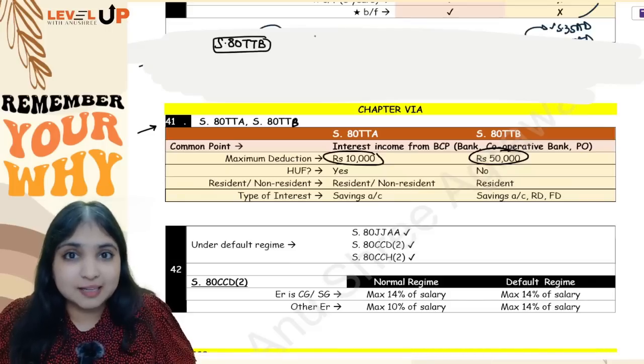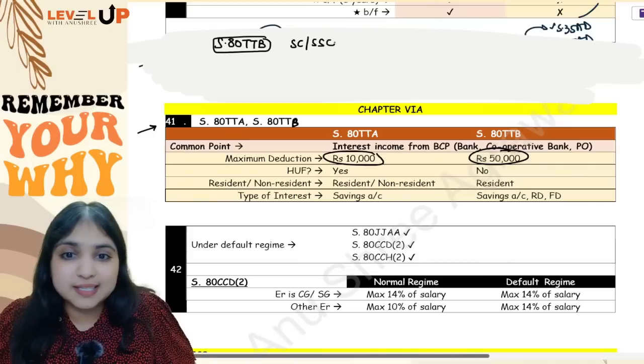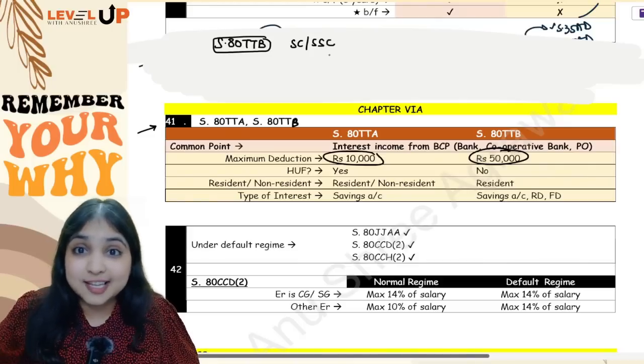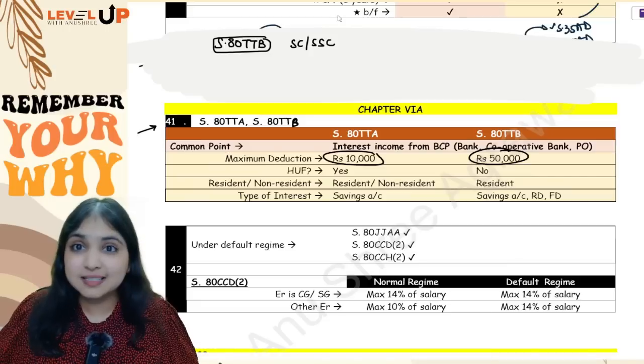Now, in 80TTB, your assessee has to be a senior citizen or a super senior citizen, which means assessee has to be an individual, assessee has to be a resident, and at least 60 years assessee has to be.